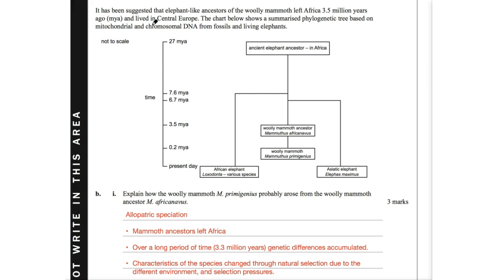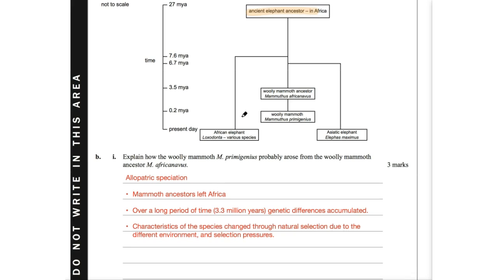So we move forward, and it has been suggested that elephant-like ancestors of the woolly mammoth left Africa 3.5 million years ago and lived in Central Europe. The chart below shows a summarized phylogenetic tree based on mitochondrial and chromosomal DNA from fossils and living species. So we know the ancient elephant ancestor was in Africa, and then obviously all these particular species have been born off that and diverged. So when we look at part B, explain how the woolly mammoth M. primigenius probably arose from the woolly mammoth ancestor M. africanavus. Jeez, that was poor pronunciation, but I don't know what it's pronounced like.